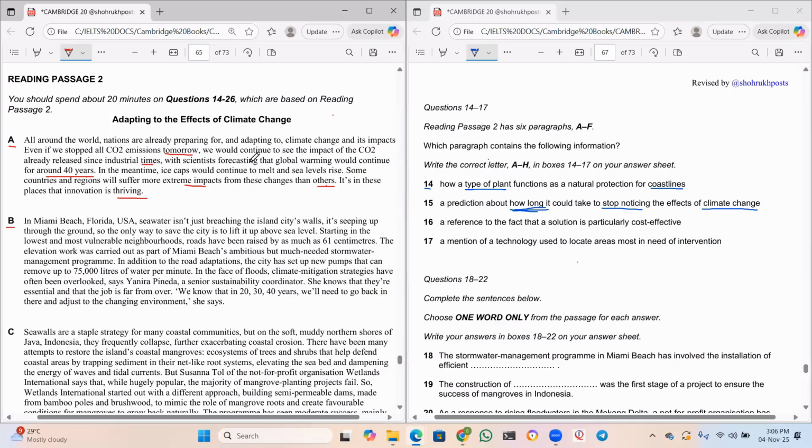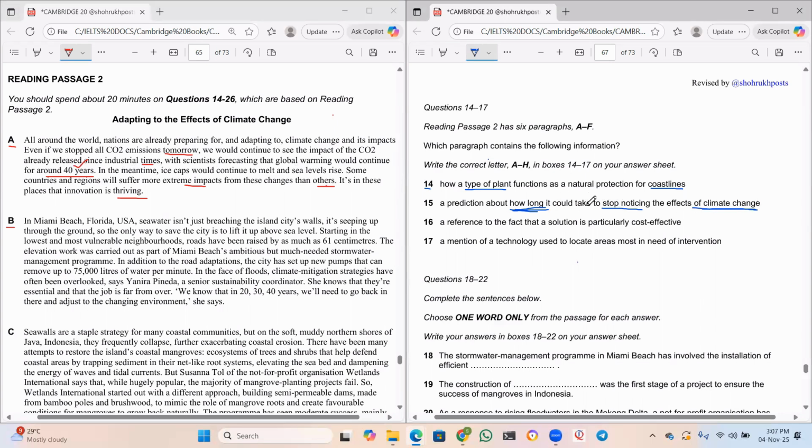Okay, with scientists forecasting that global warming would continue for around 40 years. Yes, this is the prediction, right? This is a prediction, and he told how long it takes, guys. It takes around 40 years to stop noticing the effects of climate change.